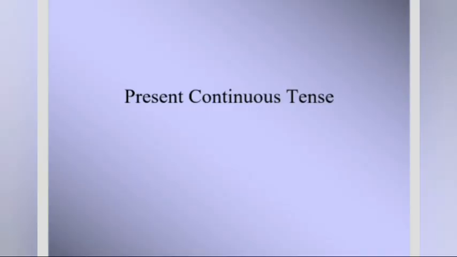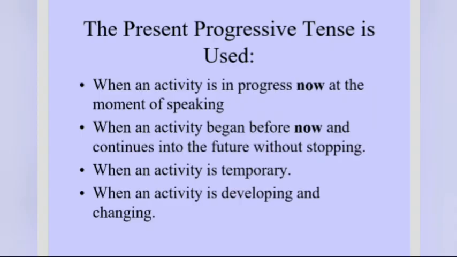Now moving forward we'll have present continuous tense. Keep in mind the term continuous. That means something is continuing. The work is not over yet. So we'll have few of those options here, but before going to the options, this one you always remember: the work is in progress. It is not over yet, it is going on. When an activity is in progress now, when an activity began before now and continues into future without stopping, when an activity is temporary, when an activity is developing and changing.